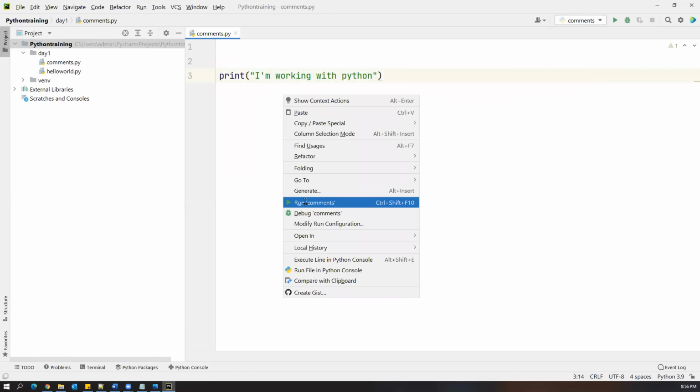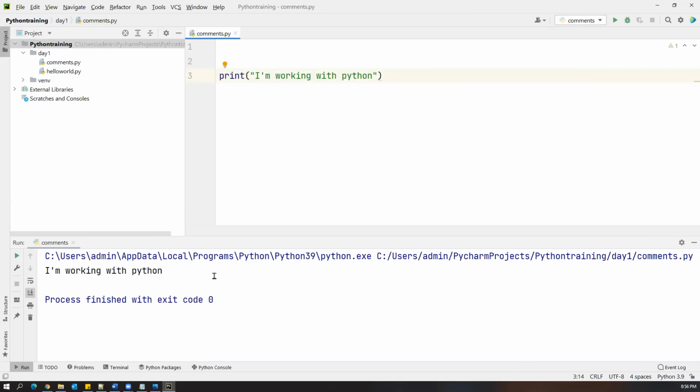Okay, let me just execute. So now we got some output. So I want to write some description about this statement. Suppose if you want to write a single line comment, hash is the symbol, and you can simply write a simple message. Let's say this is a Python program. Like this, you can just write a single line comment.